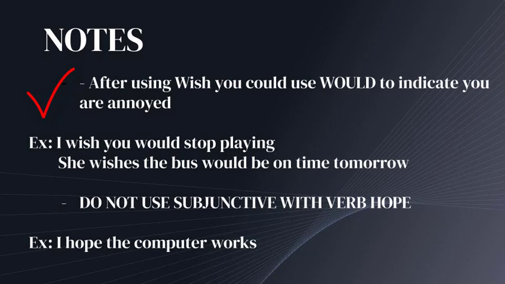So, as you know, would is the past of will, so that's why it's past subjunctive. So, you need to add would before the main verb, and it will be past subjunctive. Let's see the example. I wish you would stop playing. So, this sentence is a more annoyed version of I want you to stop playing. So if you add would, it's because you want to add that you are really angry because of a situation.